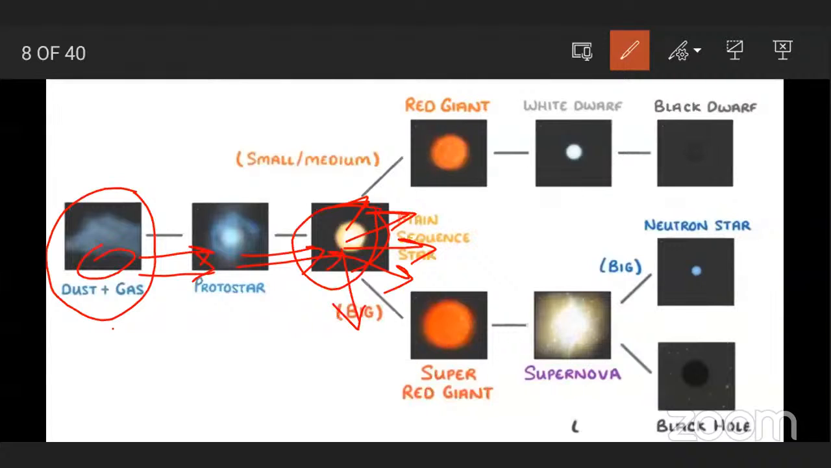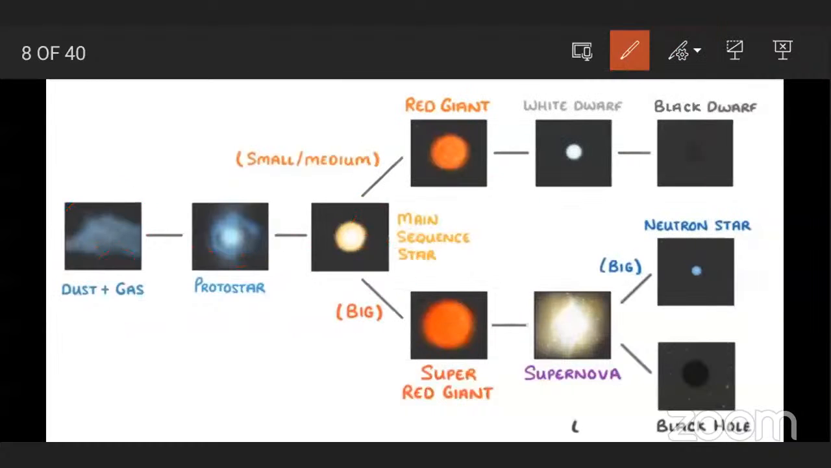After millions of years, if this main star is small, then it changes into a red giant. After millions of years, because of change in temperature, contraction and expansion, it converts into a white dwarf, and after that a black dwarf. And if the main star is big, then it converts into a super red giant.